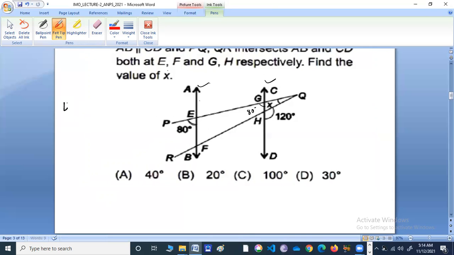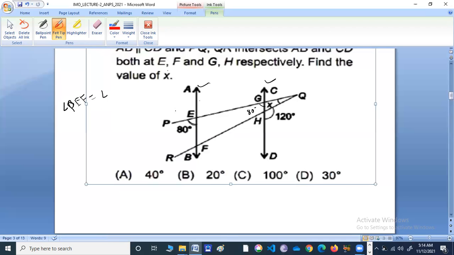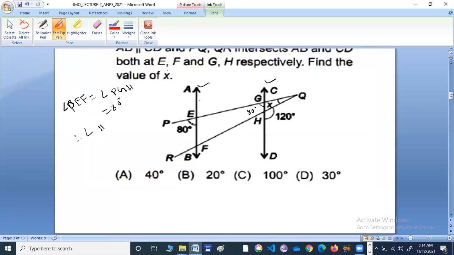So we can do angle PEF should be equal to angle PGH is equal to 80 degree. So therefore angle HGQ, adjacent. So 180 minus 80, 100 degree. Now it is very easy.